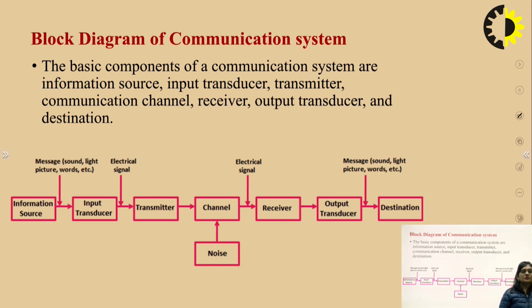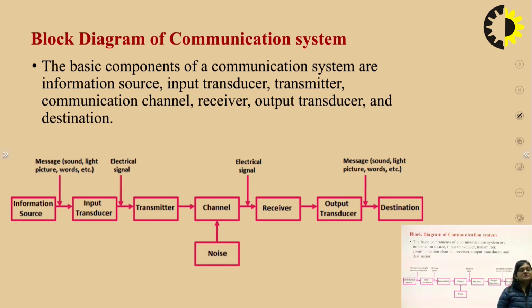A photodiode is also a transducer. It converts light energy into electrical energy. An LED is also a transducer. It converts electrical energy into light energy. So one form of energy is converted to another form of energy, and that device is called a transducer.